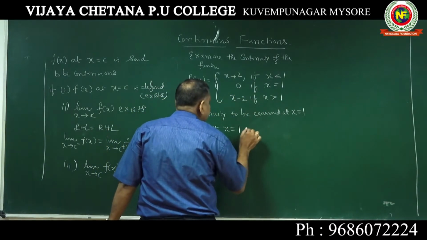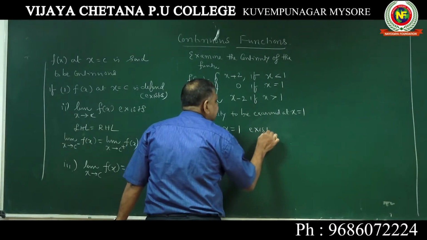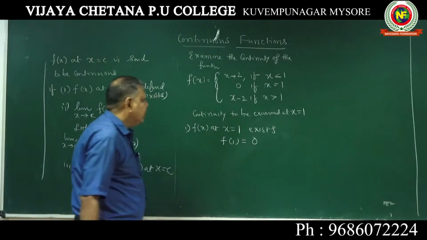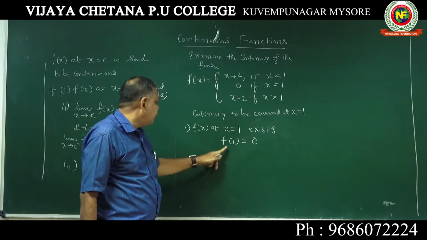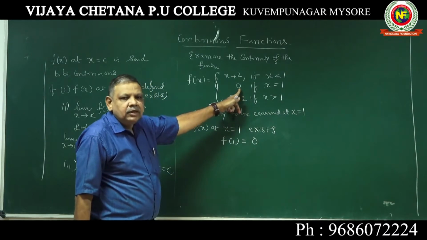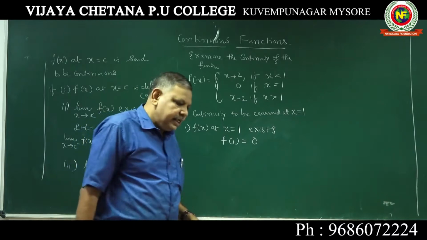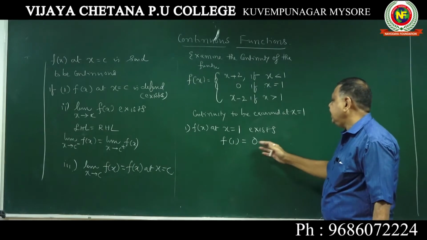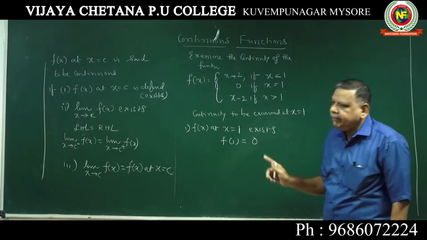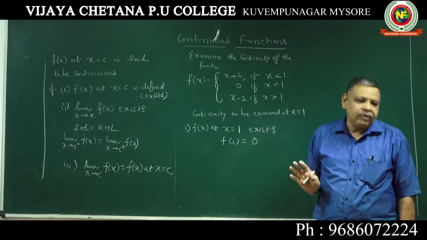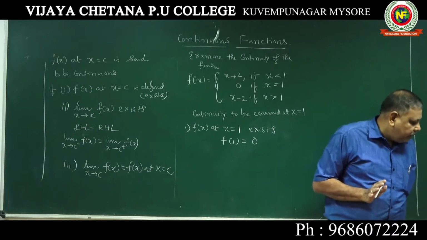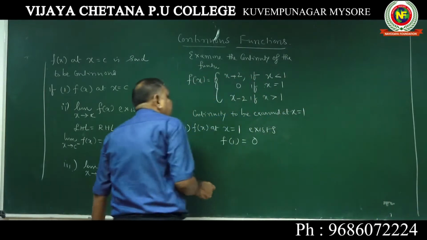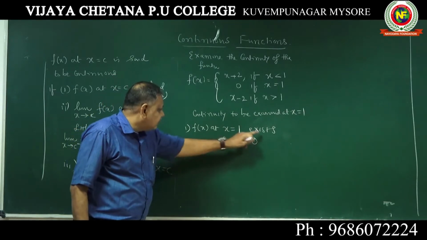So f of x at x equal to 1 exists, that is, f of 1 is 0. At x equal to 1, f of 1 is equal to 0. They are given in the problem. So the first condition is satisfied, that is, f of x at x equal to 1 exists and is defined. Exists and defined mean the same thing.